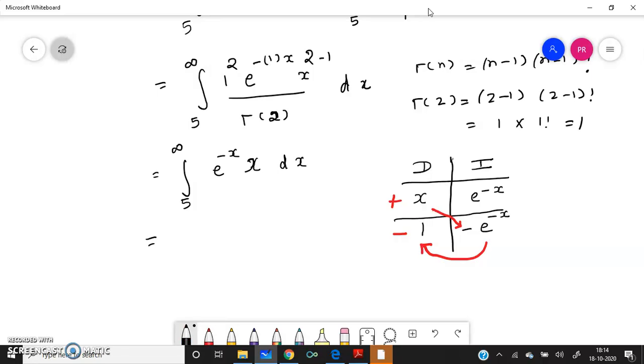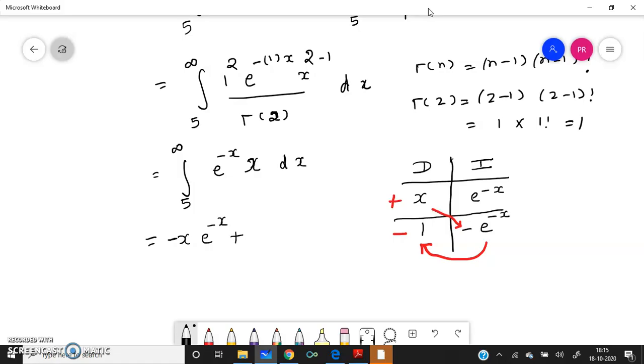Now this will be first cross plus x into minus e to the power of minus x. So I will get x e to the power of minus x, but there is one minus here, so I am writing minus here. Minus into minus becomes plus.